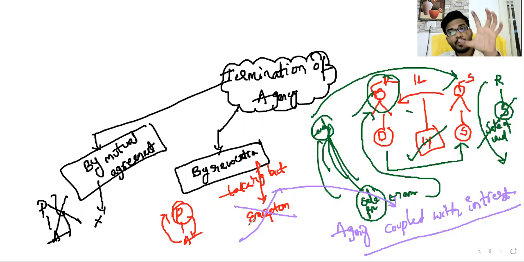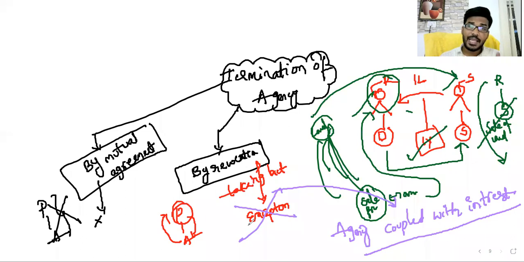Generally, sir, when you appoint an agent, you have a right to take back the agency, no doubt at all. But if you have appointed an agency coupled with interest, and you want to remove the contract of agency, that is not permissible. Agency coupled with interest cannot be revoked.